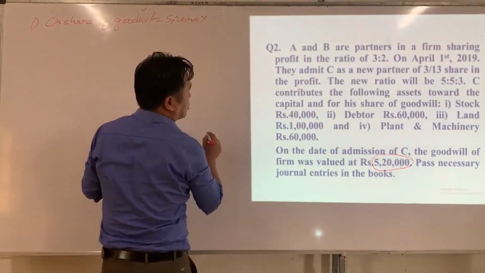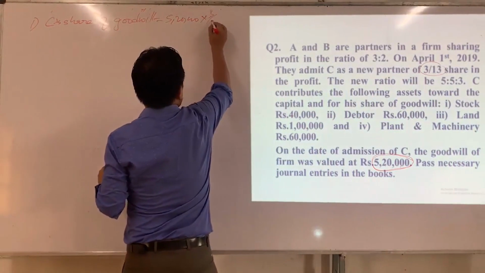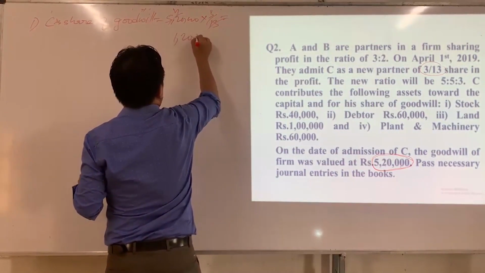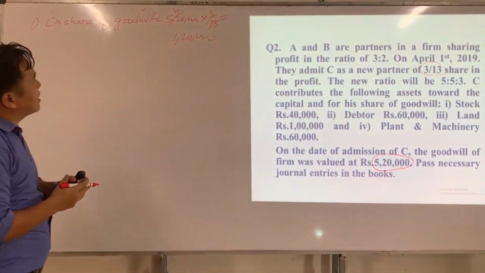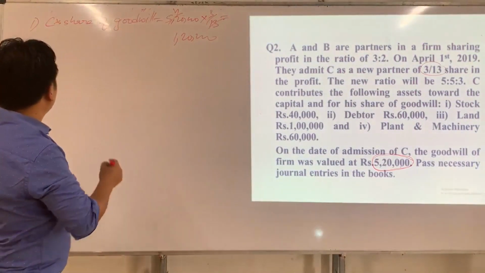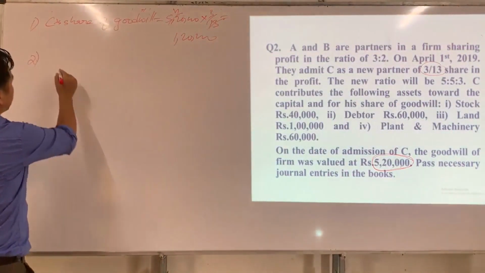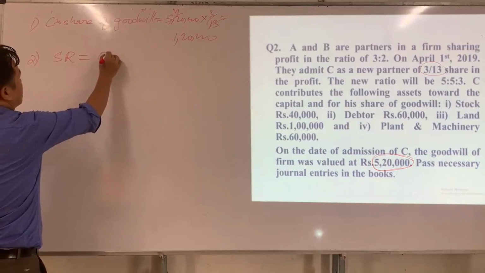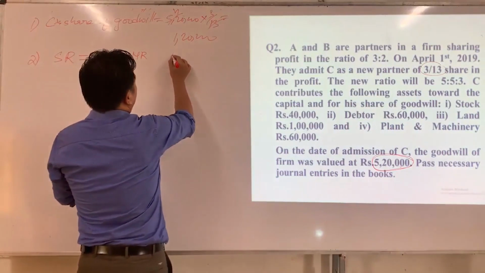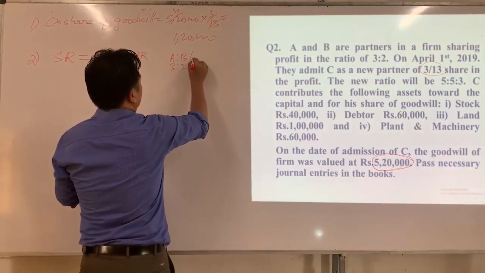5,20,000 multiplied by C's share of profit, which is 3/13. Means how much did we get? 1,20,000. Now C has brought rupees 1,20,000 as his share of goodwill. Now the second step is to find sacrificing ratio. So what is the formula of sacrificing ratio? Sacrificing ratio is equal to old ratio minus new ratio. So A and B, what is their old ratio? 3:2.